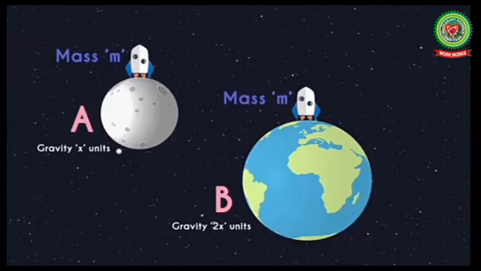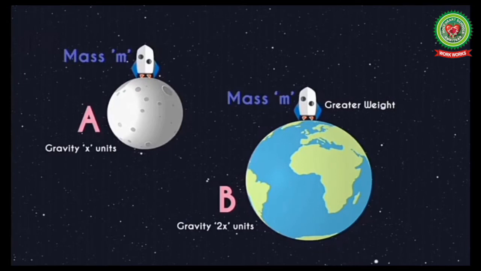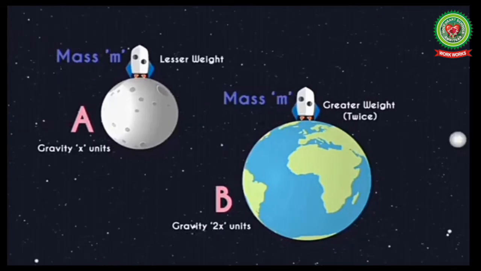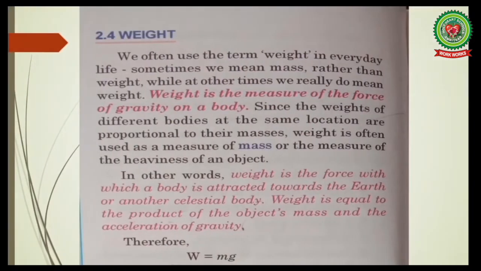But the weight of the object at place B will be greater as the pull of gravity is stronger. Students, the weight of the object at place B will be twice as much as the weight at place A. The reason being the same, that the pull of gravity in place B is 2 times the pull of gravity in place A. Now let's read the topic for better understanding.